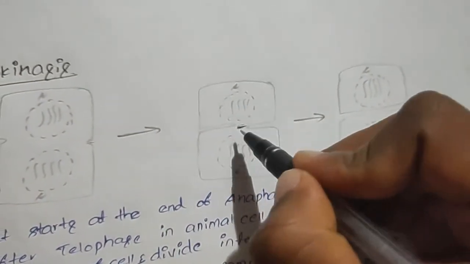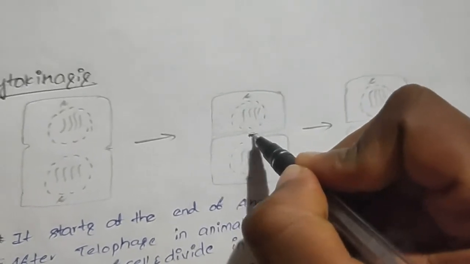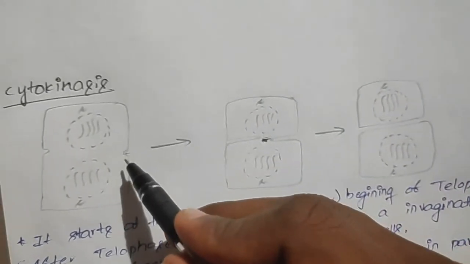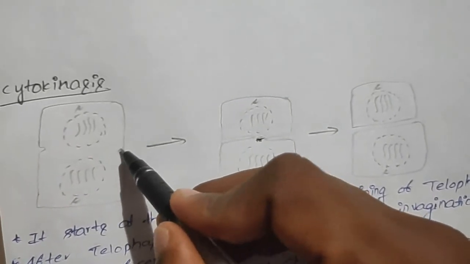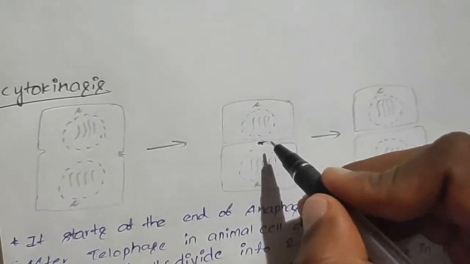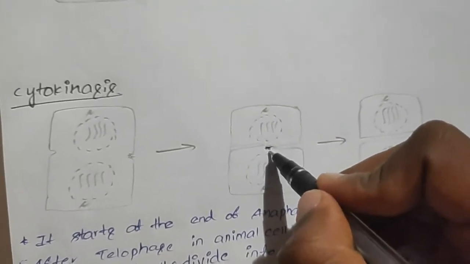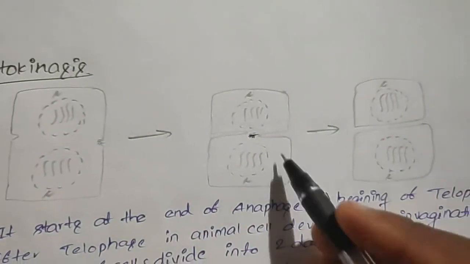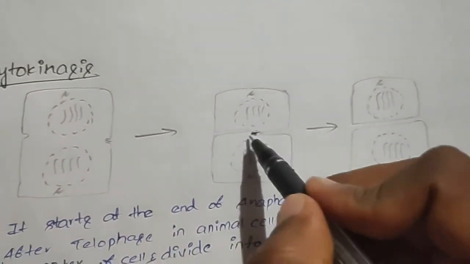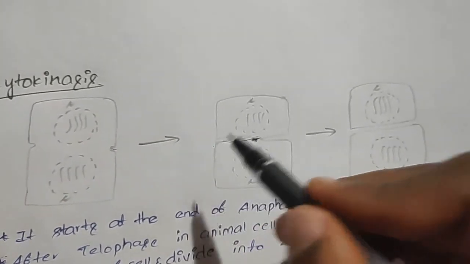In the plant cell, the cytokinesis starts at the center, but in the animal cell, because it doesn't have a cell wall, the invagination takes place from the outside. In the plant cell, the cell wall is present, so the cytokinesis takes place from the center of the cell and moves towards the outer side, and finally the two daughter cells are formed.